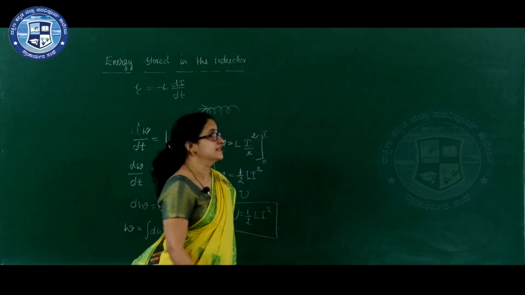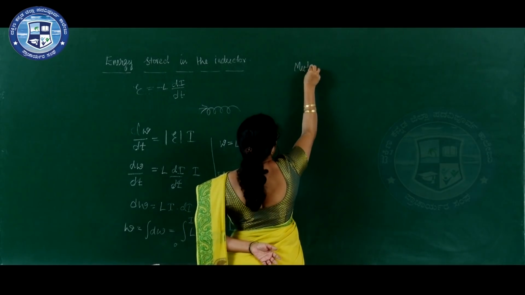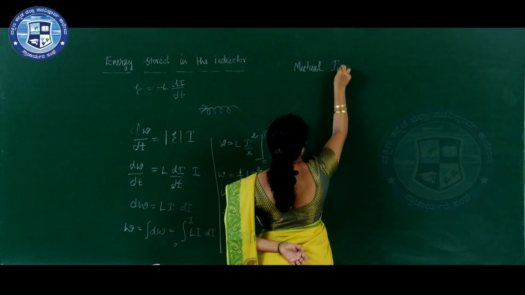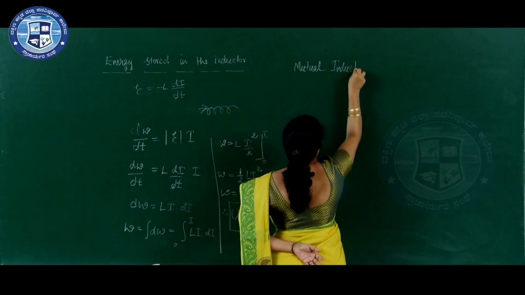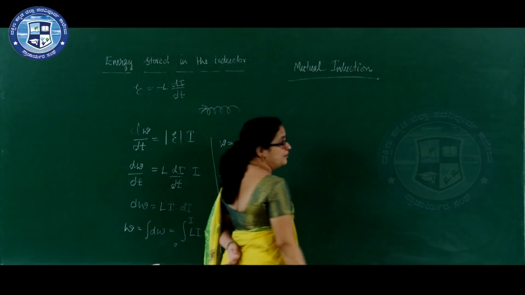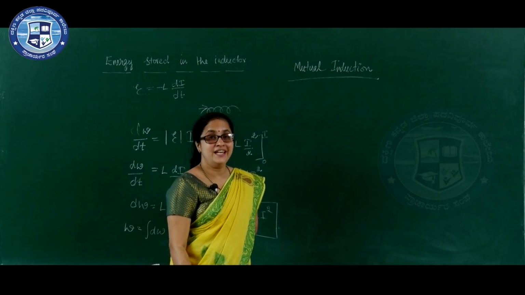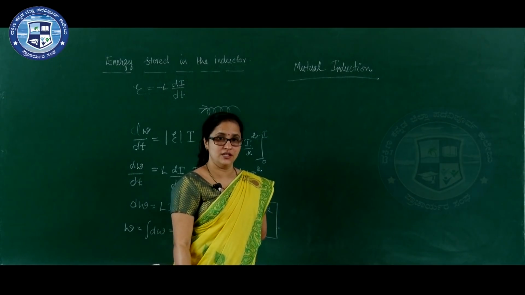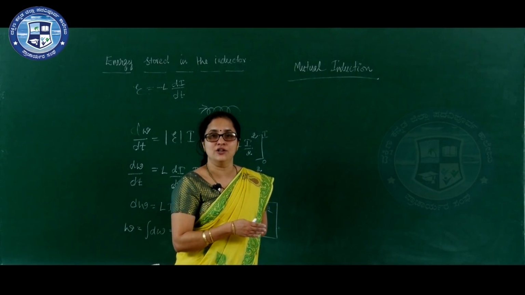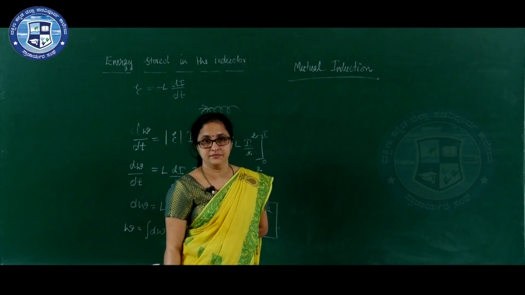Next, we are going to discuss mutual induction. Mutual induction is the phenomenon in which EMF is induced in a coil due to change in the magnetic flux as a result of change in current in the neighboring coil.